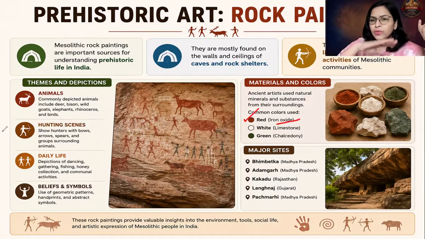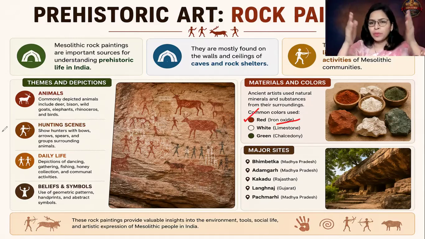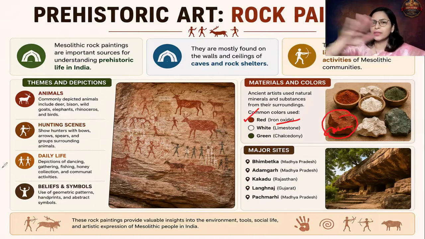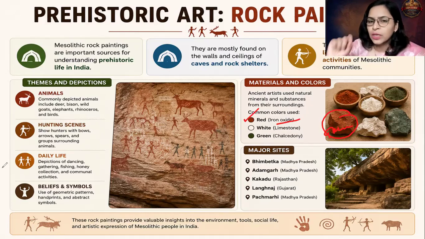Now, if you know, whenever we apply rangoli, before applying it you prepare the floor. How do you prepare the floor? By applying geru, as it is called in local terms. This is nothing but iron oxide. So you apply that geru, iron oxide, and on that you make the rangoli design. So that is the red color, and from here they got the red color.